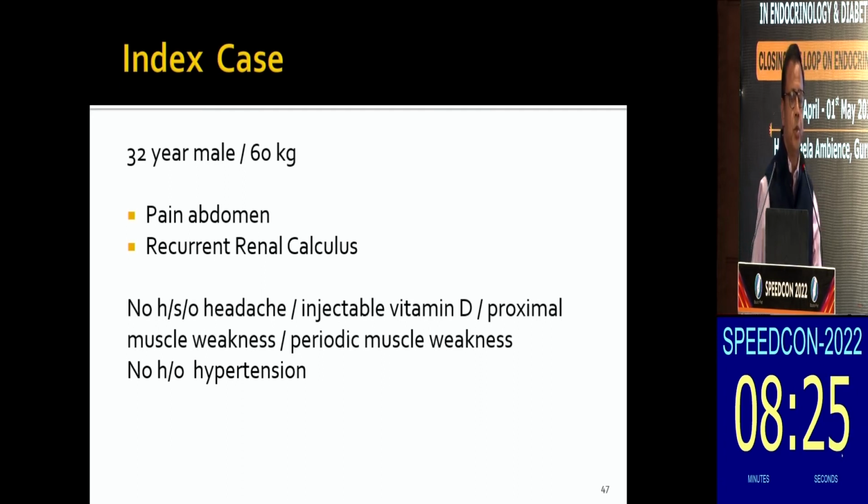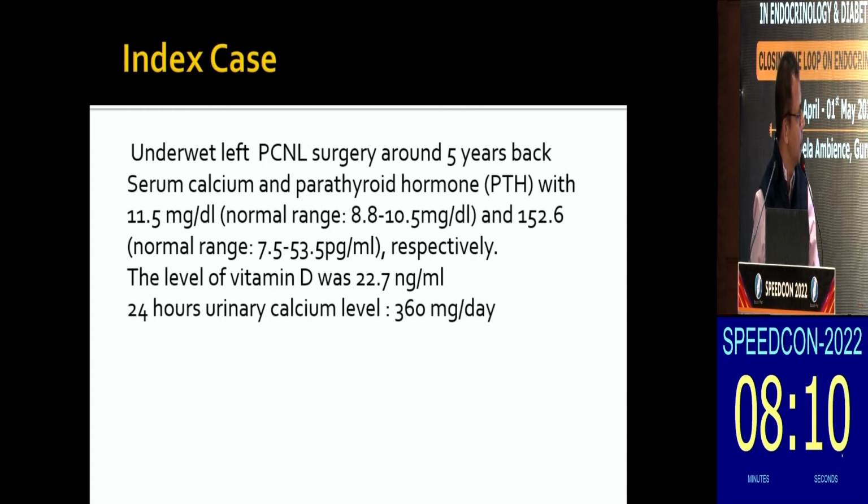Injection vitamin D we usually avoid because it's around 6 lakhs units, so it gives a lot of vitamin D at the same time, and we have seen occasional cases of hypercalcemia and hypercalciuria because of that. No history suggestive of periodic muscle weakness, no history suggestive of any hypertension. The patient had undergone PCNL surgery around 5 years back, but was not evaluated from a metabolic point of view in spite of a clear history of recurrent renal calculus.